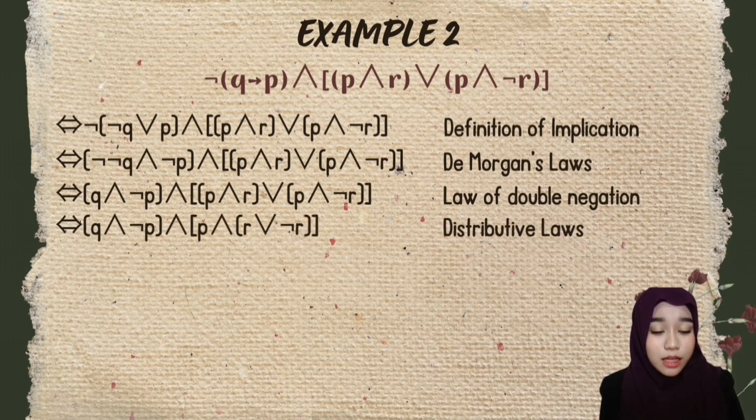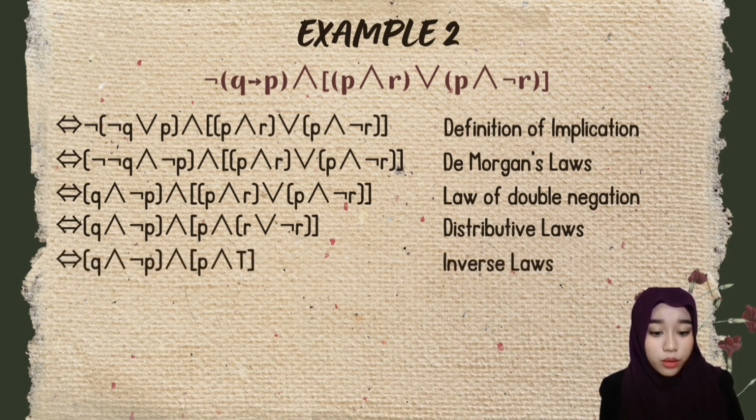And for the second half of the equation, we'll be using distributive laws and turn (P and R) or (P and negation R) into P and (R or negation R). Then for R or negation R, we'll be using inverse laws and turn that into tautology.